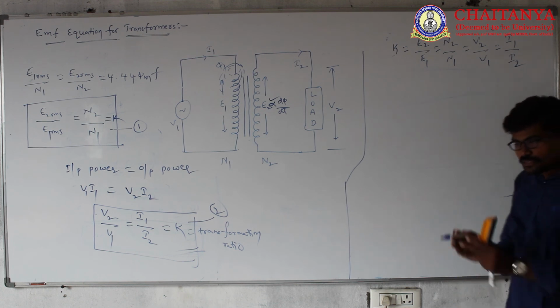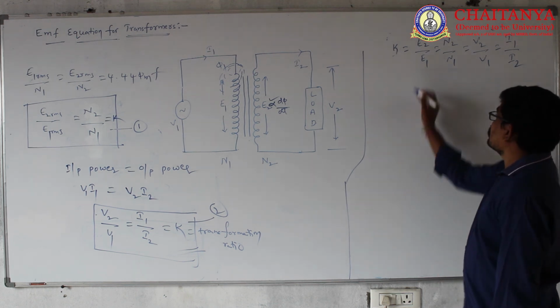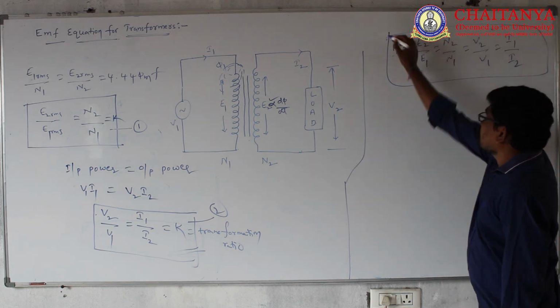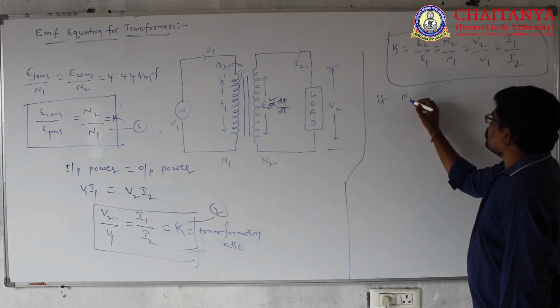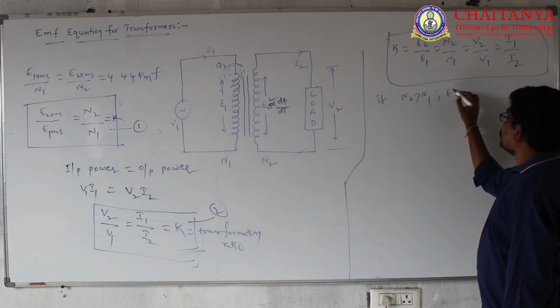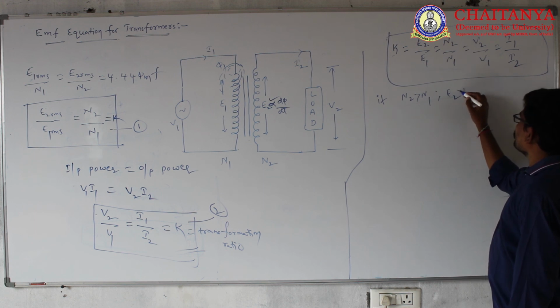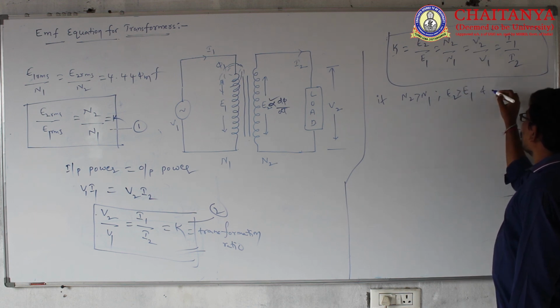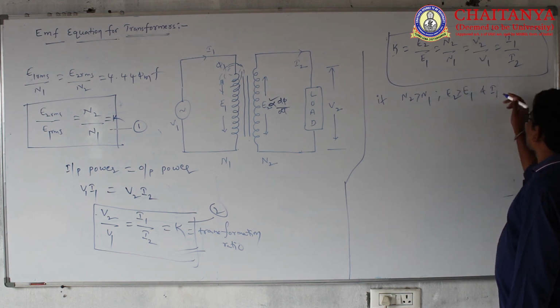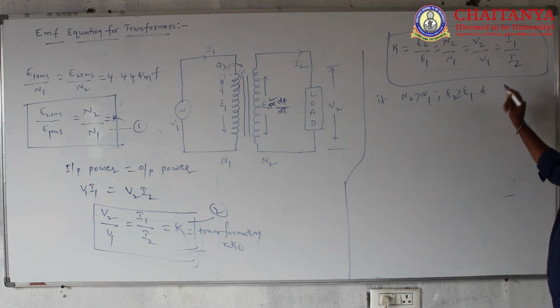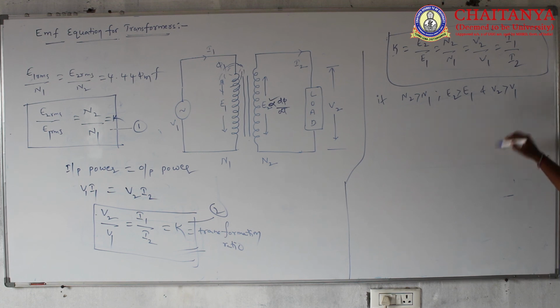Transformers are of three types. If N2 is greater than N1, E2 is greater than E1, and V2 is greater than V1, this transformer is called a step-up transformer.